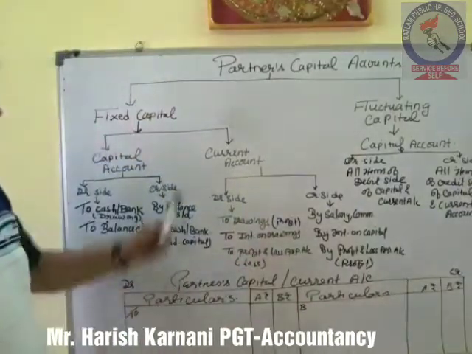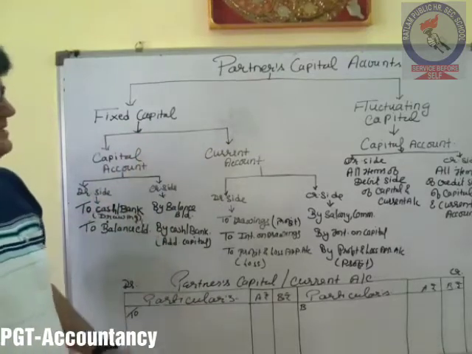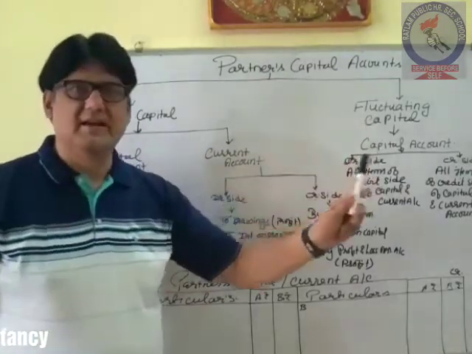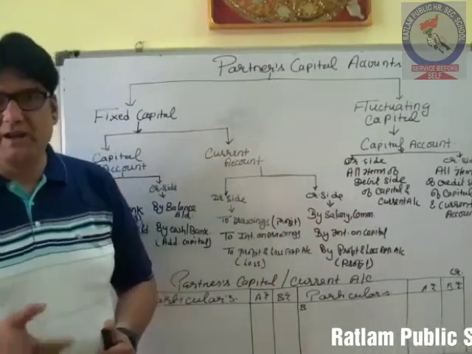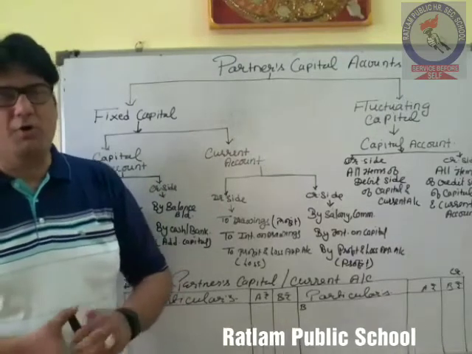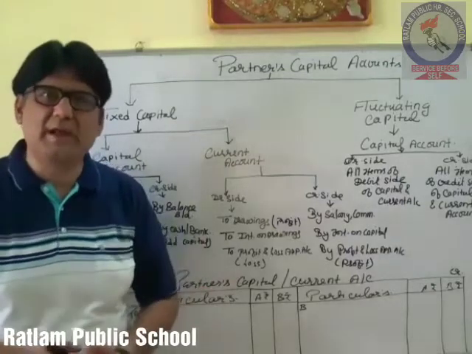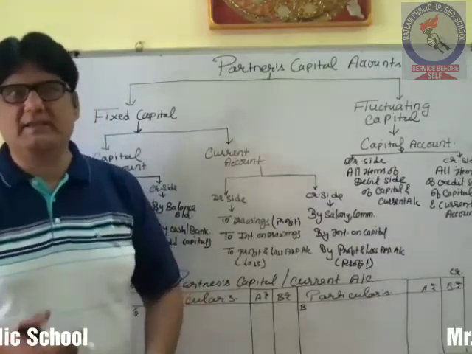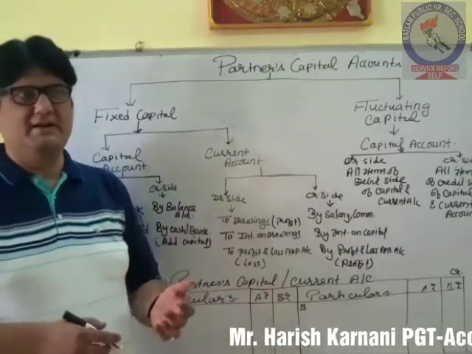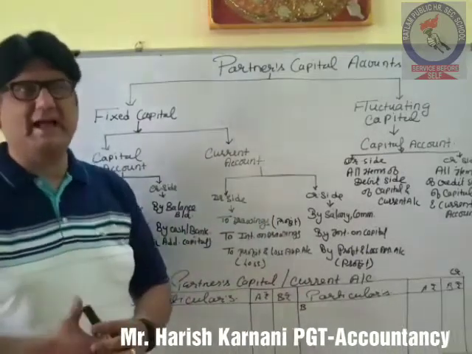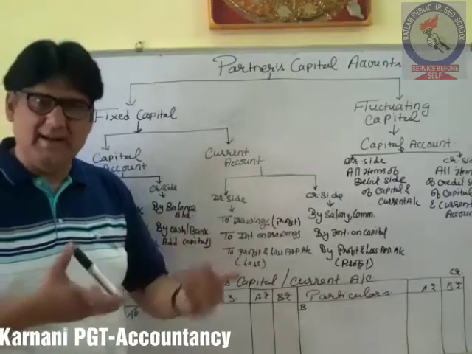Just see that in partner's capital account, there are two types of capital. One is fixed and one is fluctuating. As the name suggests, fixed: this capital will not be changed or altered unless and until the partners add some new capital in it or withdraw the capital from the business. ये वो capital है जो partner जब तक कोई नई पूंजी इसमें नहीं लगाएगा या पुरानी पूंजी इसमें से नहीं निकालेगा तो ये कैपिटल बदलेगा नहीं.